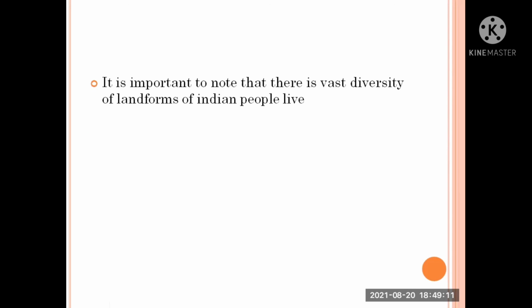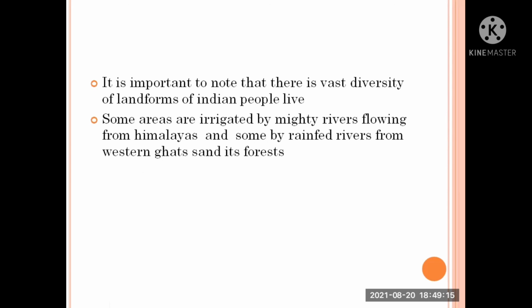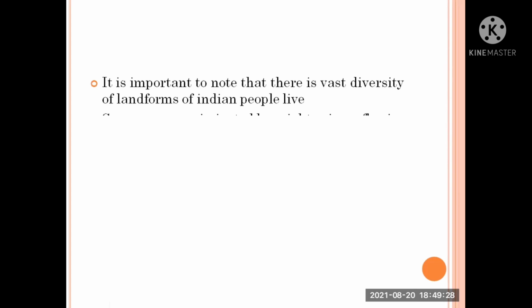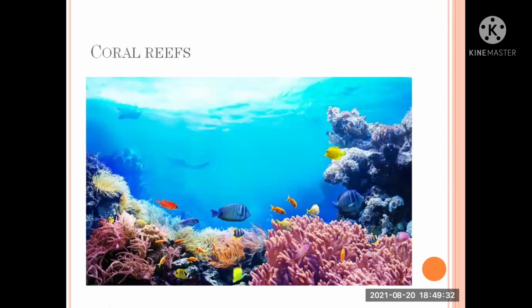It is important to note that there is a vast diversity of landforms in India where people live. Some areas are irrigated by mighty rivers flowing from the Himalayas and some by rain-fed rivers from the Western Ghats and its forests. Many places are located in river valleys and others in mountains. A Nicobar bird. Coral reefs. Here you could see this, right? This is the coral reef.